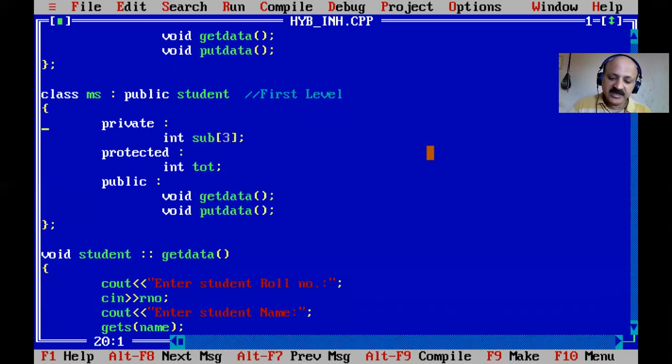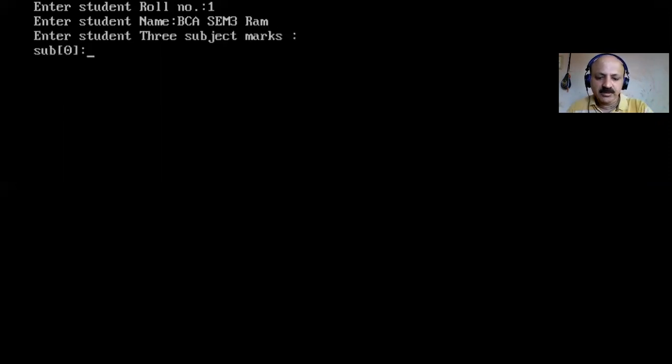That is the hybrid inheritance definition. Yes, let us see how it works. So roll number, student name, I give here. You can provide get data function. So I give the standard of the student. That is not, but three words I use. So does get data work perfectly or not? Then we can test it. So yes, there is no error.